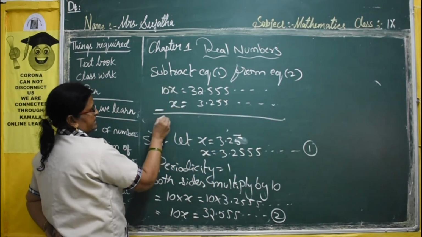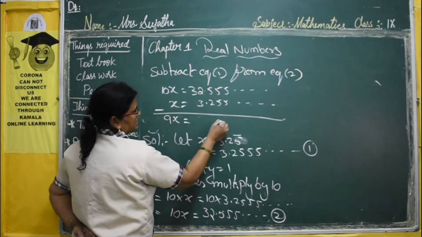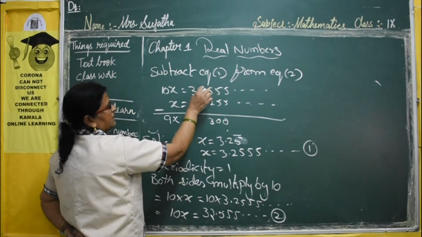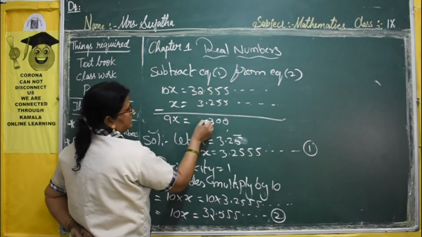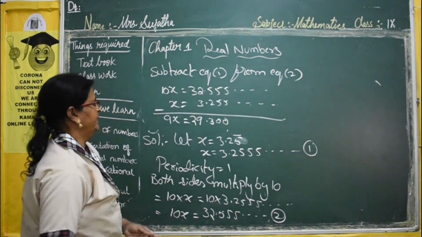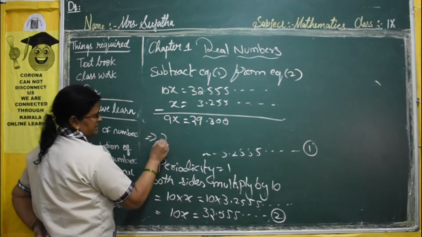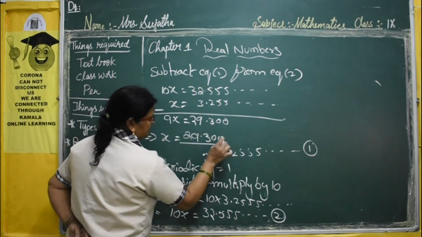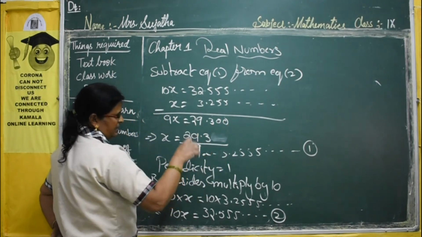10x minus x becomes 9x is equal to, all these you are getting zeros, no? From here zeros only. Now 5 minus 2, 3. Here you have to take a carry, it becomes 12, 12 minus 3. Here the decimal is there. Now 12 minus 3, 9. Here 2. So 29.300. Now it implies x is equal to 29.300, the zeros you can write, or no problem if you remove them also, by 9.